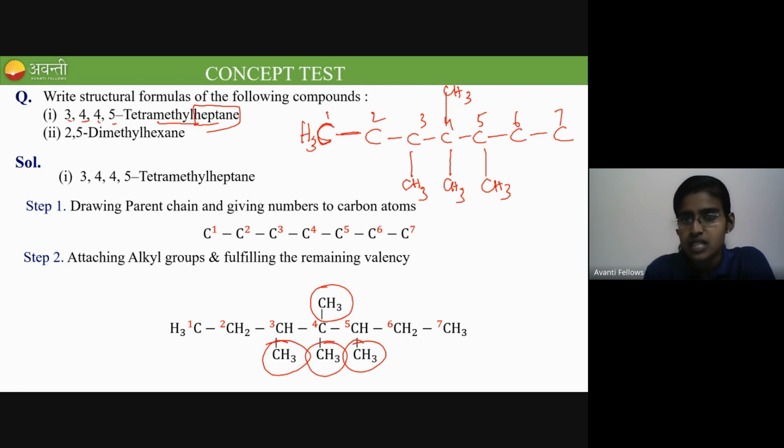The second carbon has 2 bonds, so put 2 hydrogens, then only it will be 4. Like this, you satisfy the number of hydrogens for all the carbons. Clear now? CH3 means methyl. I hope this is clear.